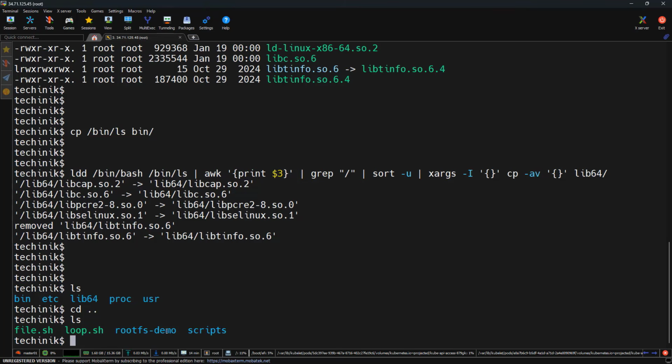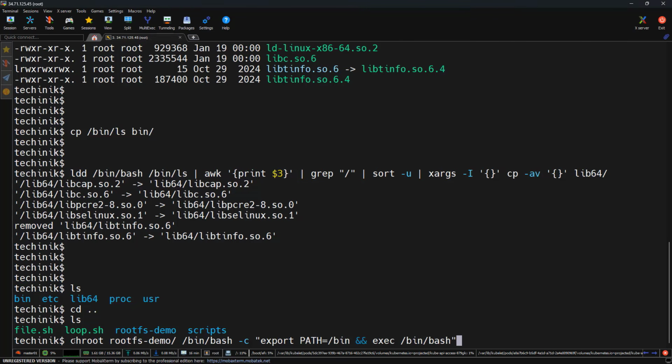For that we can use chroot, the directory path, that is rootfs-demo, and /bin/bash, and I'm exporting the path along with this, that is equal to /bin, and exec /bin/bash. Let me explain this command very quickly, because from this point on, this process will treat rootfs as a slash only.